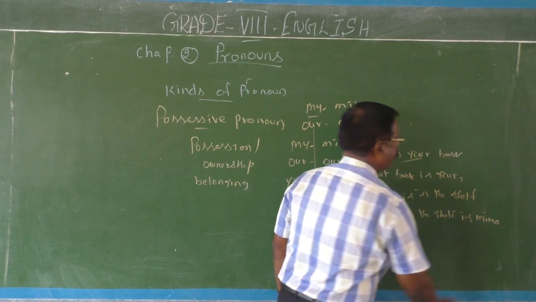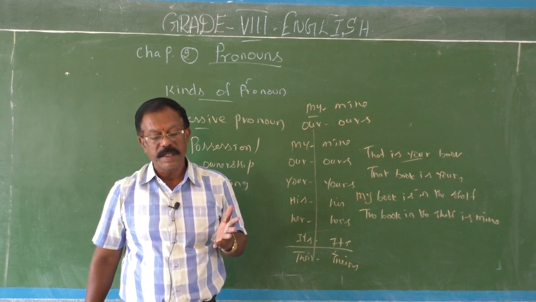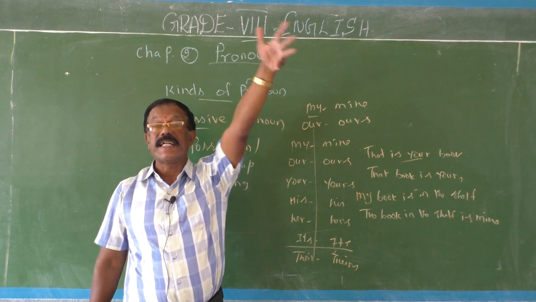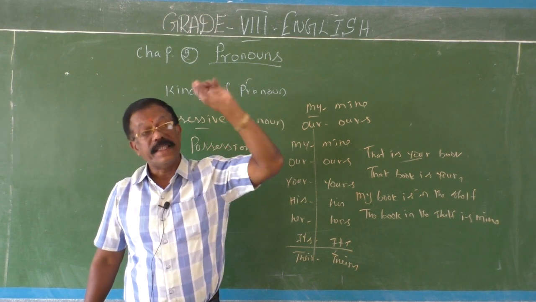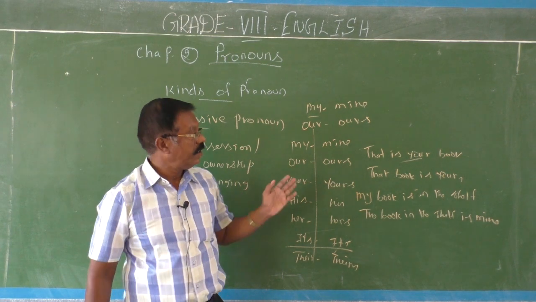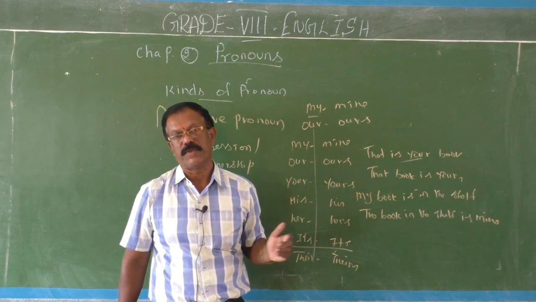You can say like that. Okay. So that new bag is hers. This is her new bag. That new bag is hers. Okay, fine. In this way, possessive pronouns are separated from possessive adjectives.